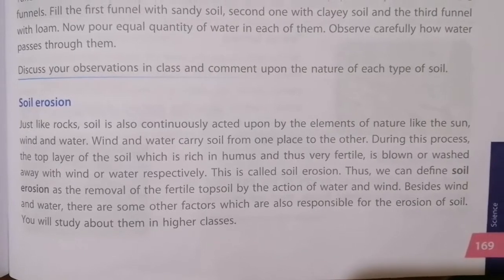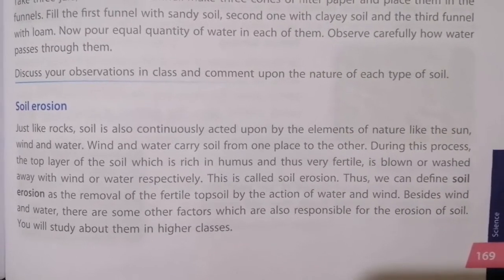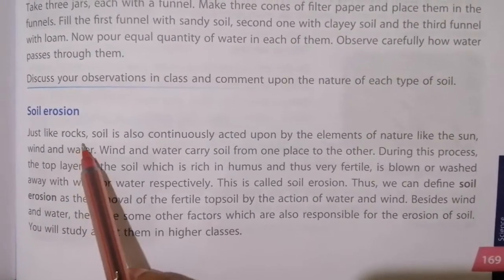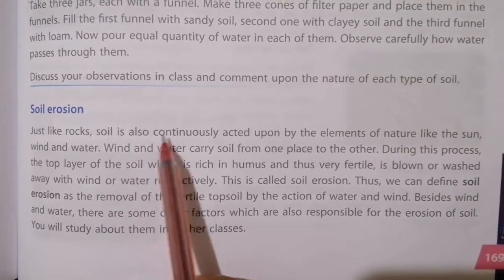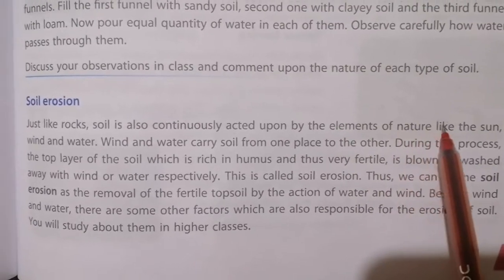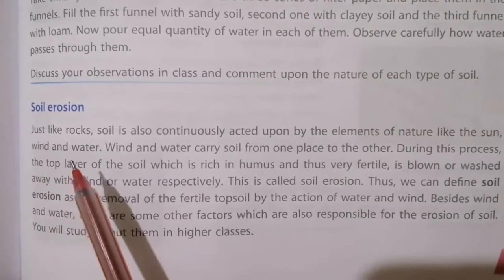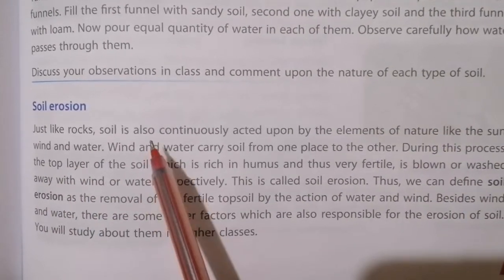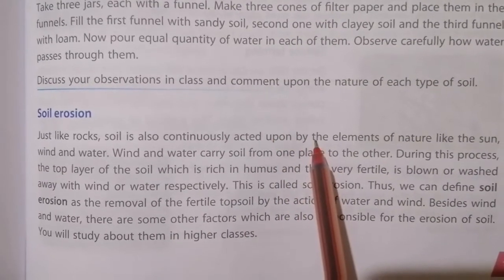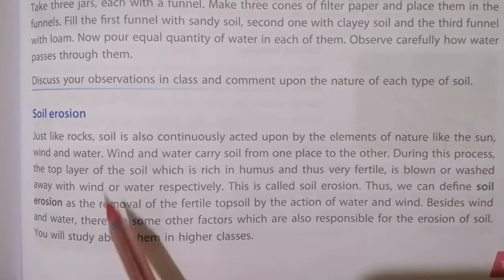So now we shall continue with our chapter Rocks and Soil. Today we are going to see about soil erosion. Just like your rocks, soil is also continuously acted upon by elements of nature like the sun, wind and water. We saw rocks get broken down into pieces by sun, wind and water. In the same way, changes are occurring in the soil due to sun, wind and water.